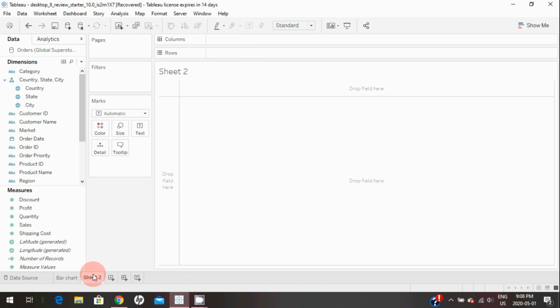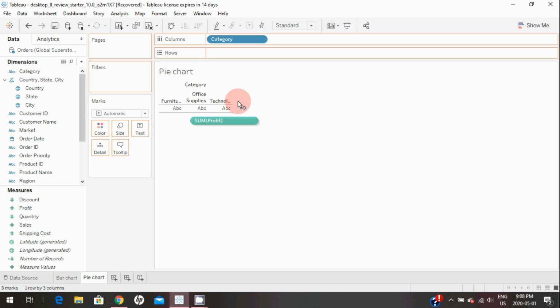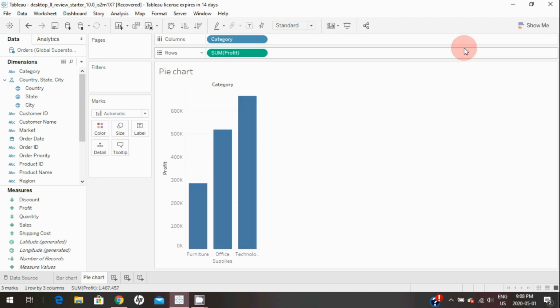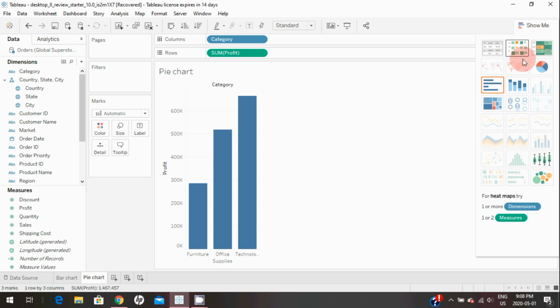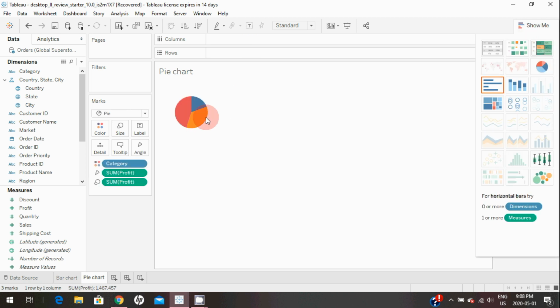Similarly, in this sheet, we'll create a pie chart. We'll use the same data. Instead of a bar chart, we will create a pie chart here.